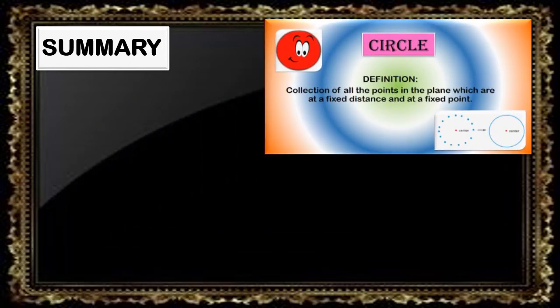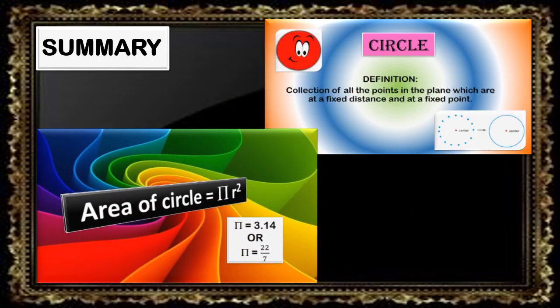Now let us quickly summarize the topic. First, we have seen the definition of a circle. So, what is a circle? It is a collection of all the points in the plane which are at a fixed distance from a fixed point. Next, we have seen the formula to calculate the area of a circle. The area of a circle is equal to pi r square, where pi is equal to 3.14 or pi is equal to 22 upon 7.